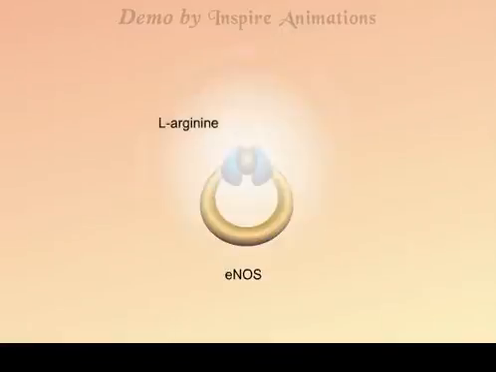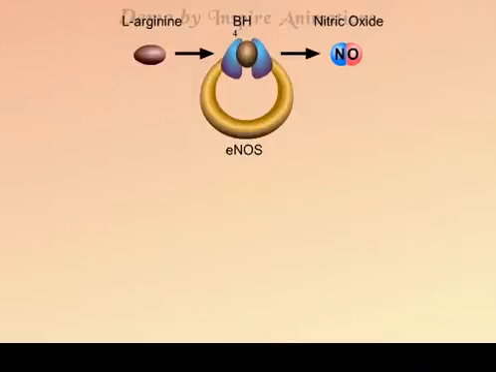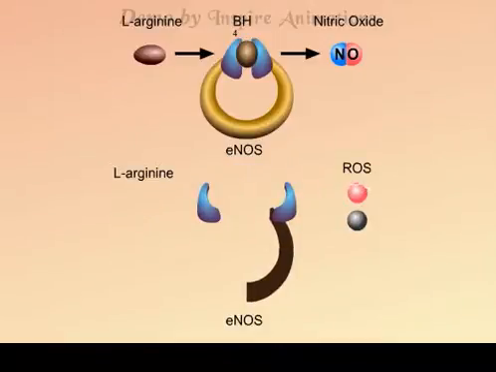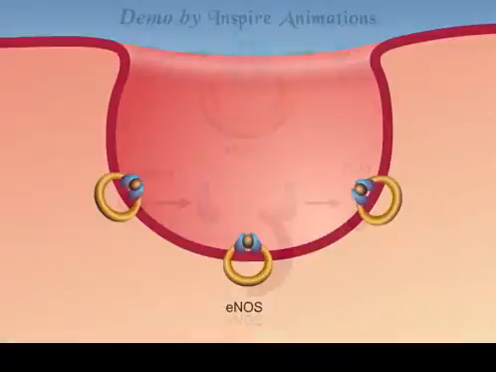Nitric oxide synthase is highly dependent upon tetrahydrobiopterin, or BH4, to maintain its structure in an active dimeric form. BH4 holds the dimeric form of eNOS together, such that it can now actively catalyze the production of nitric oxide from the precursor molecule, L-arginine. When the amount of tetrahydrobiopterin present is inadequate, the nitric oxide synthase enzyme is not coupled, and instead of producing nitric oxide, the uncoupled eNOS enzyme now makes free harmful oxygen-free radicals, or reactive oxygen species.